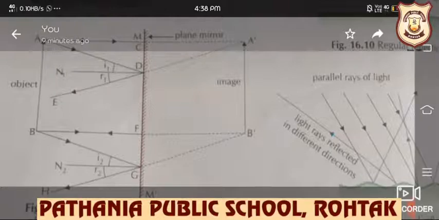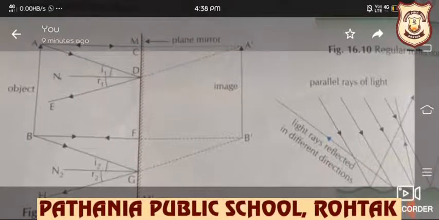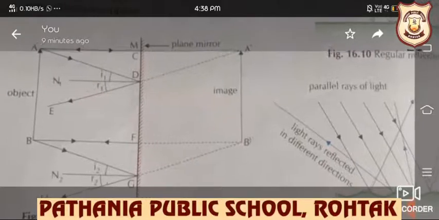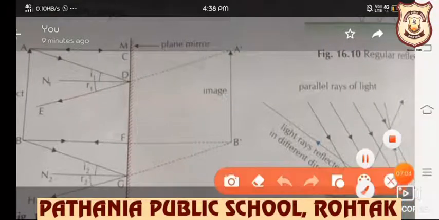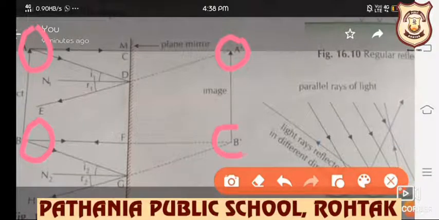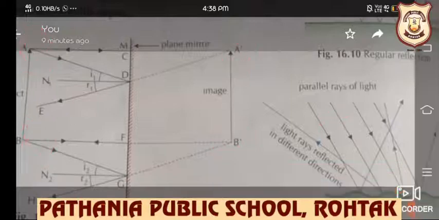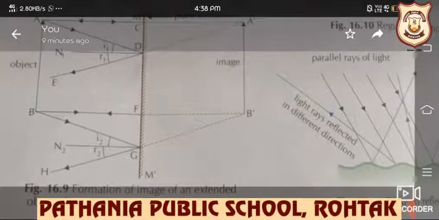Now a beam of light starting from point A, after reflection from a plane mirror, appears to form an image that is A dash, a virtual image. Similar way, अगर हम point source की देखें तो इस point से image यहाँ पर बनी और इस point से image यहाँ पर drawn हुई. Similarly, if I am talking about point B, तो B dash पे virtual image बनी. So A dash B dash is the virtual image.